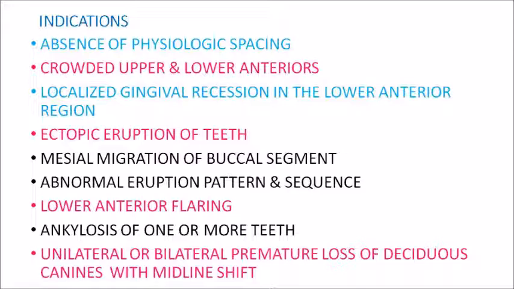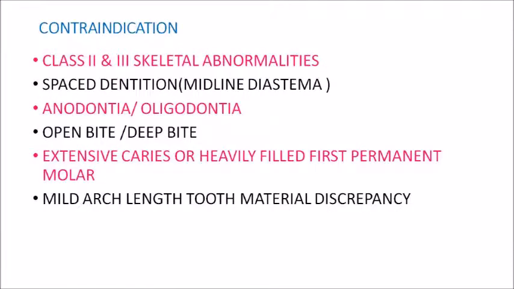shift associated with it. Now, contraindications for serial extractions are when there are skeletal abnormalities, whether it might be class 2 or class 3, but this is a clear contraindication for serial extractions. Now, if there is a spaced dentition, especially manifesting as a midline diastema, again it is a contraindication to serial extraction, because when we were discussing the indications, we mentioned that the patient should have a class 1 malocclusion with harmonious skeletal relationship, and also arch length deficiency should be there. So contraindications will be exactly opposite of that.